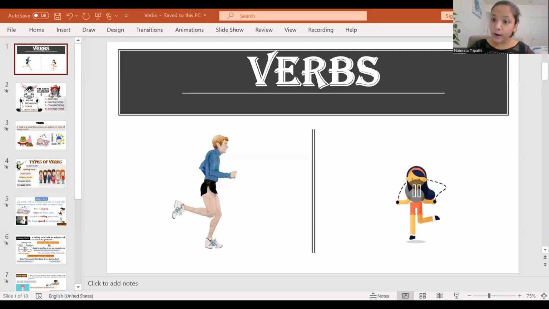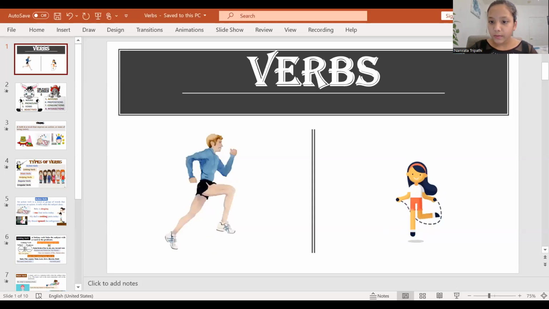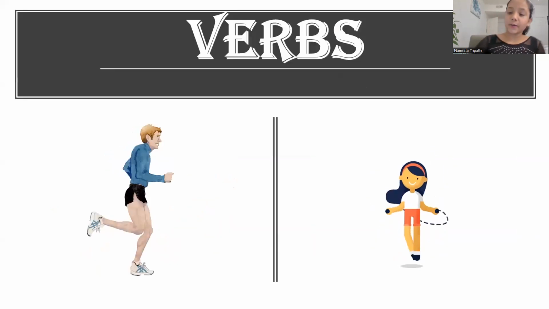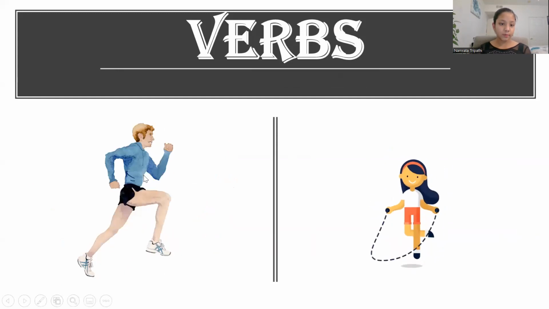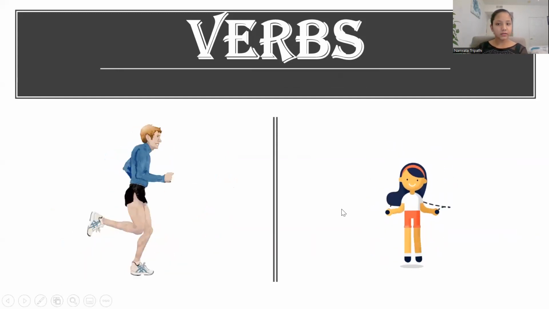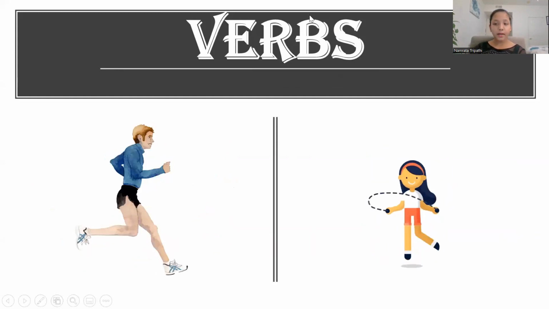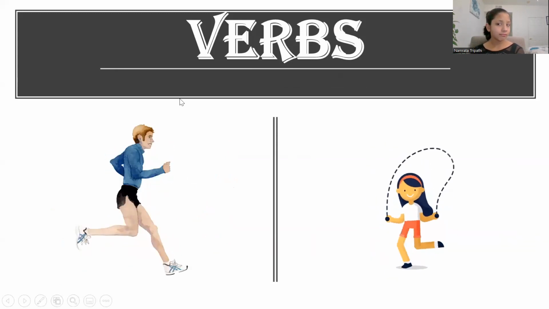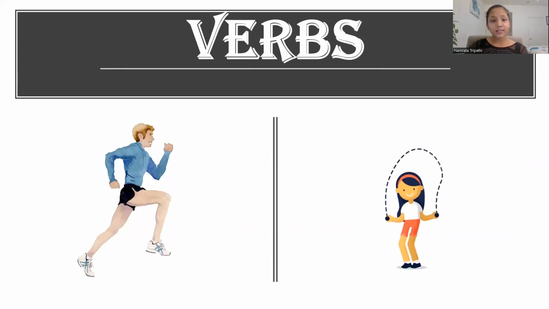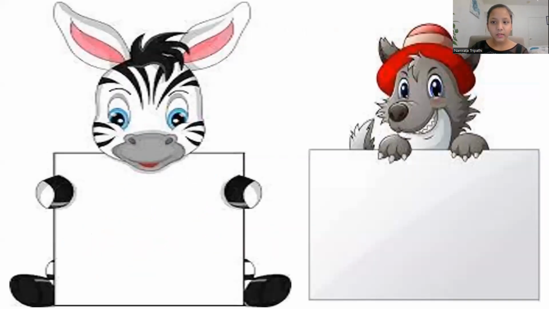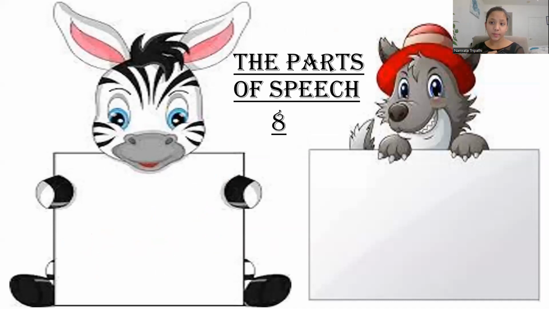Let's do that. Here we are, verbs. Let me share this. Okay, great. Verbs. So as you can see, there's a girl running, and there's a girl jumping and a boy running. Running, jumping. You got it. Verbs. Let's move on. Verbs are one of the 8 parts of speech.